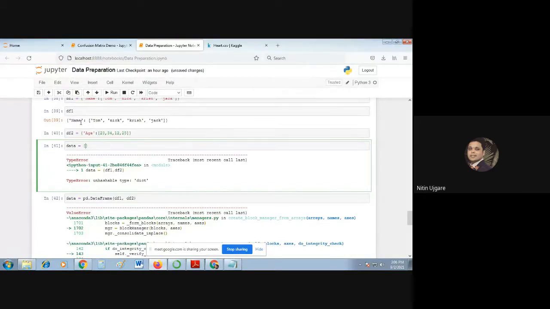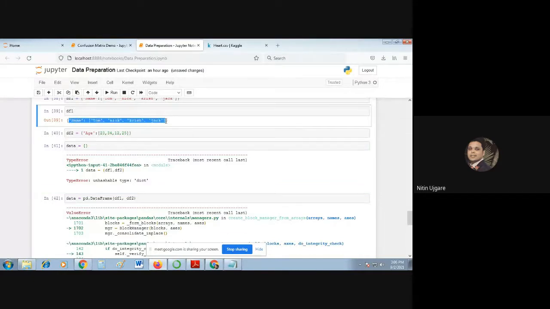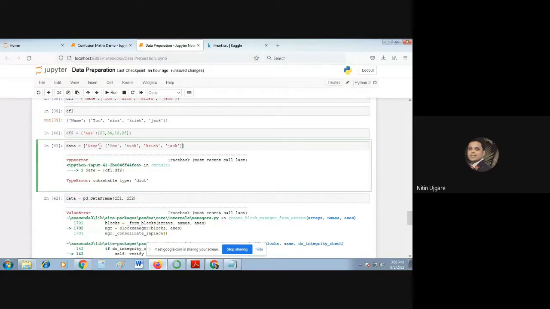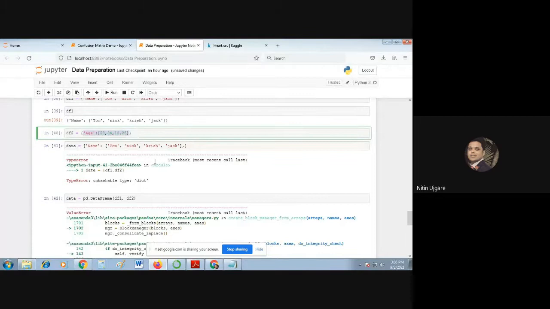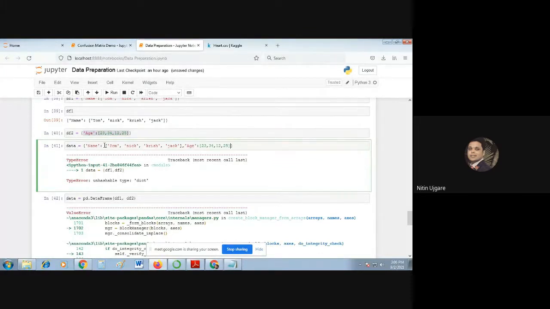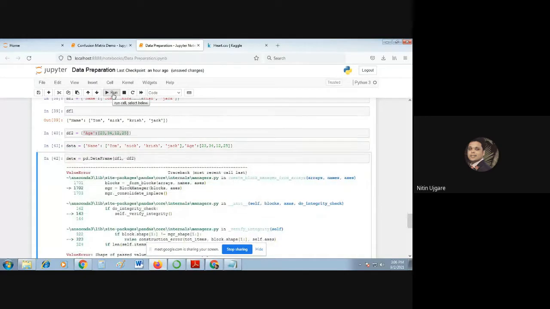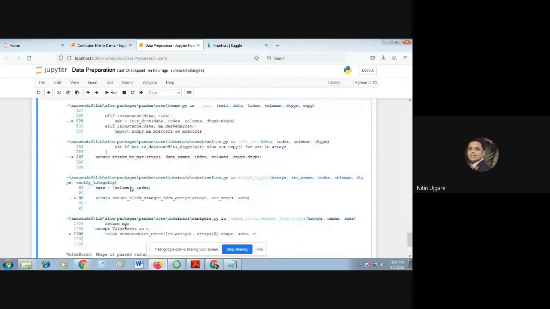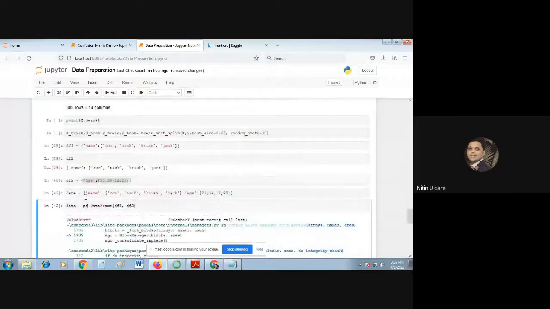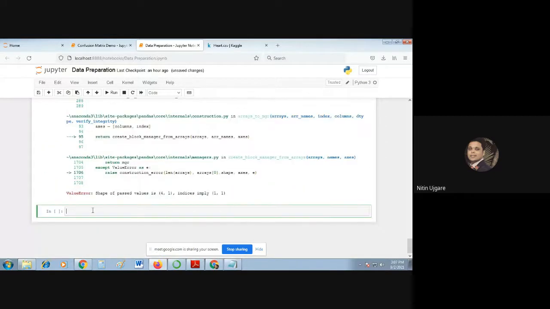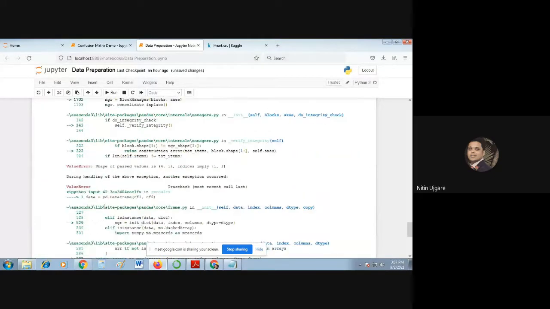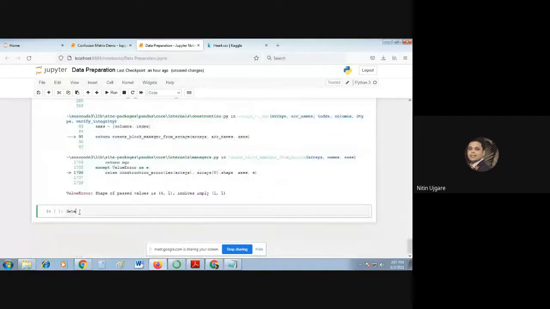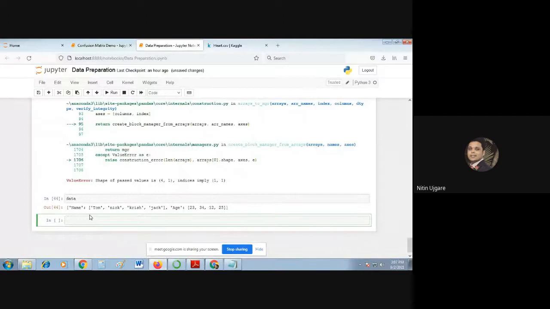Instead of that, I'll just go here. I'll copy this here, comma, age. Now it will create a data frame. Okay, we do not understand actually whether it is created really or not. Yeah, it is created. Now, when I click on data, what was the name of the frame? It is data. Okay, we'll simply run it. So here is your data frame, which contains 2 columns, name and age.